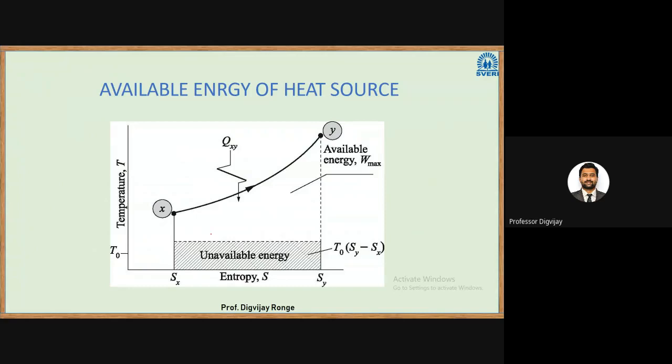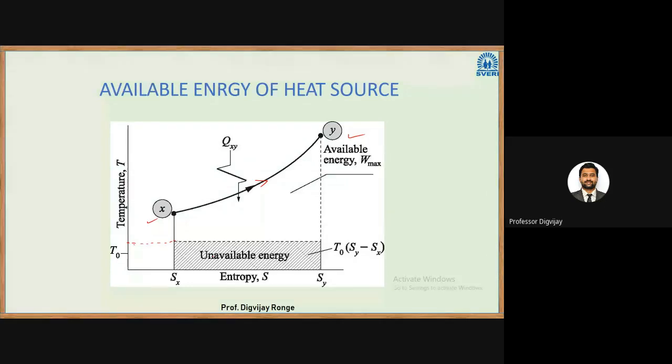So this is another graph. A TS diagram is shown here. We have this state Y, then we have this state X. Some process takes place from X to Y, shown like this, and some heat is being added to the system. Now in this case, the total work available is obviously the area under this graph. But as this corresponds to the dead state, whatever comes below this will be unavailable energy.